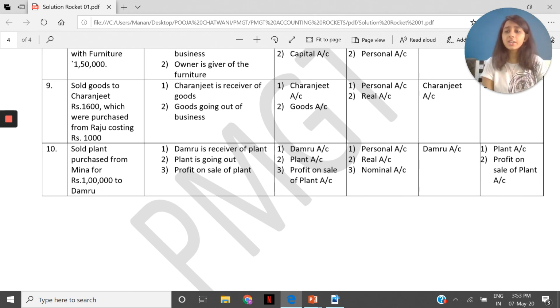So basically the entry would form as: Damru account debit, because he is the receiver, Damru account debit for rupees 1 lakh, to plant account 75,000. Because the plant is going out, which cost 75,000, we cannot write more than what it costs. The more that we are getting after selling the plant is profit. So we go by debit all expenses and losses, credit all income and gains, and that is why the gain, the profit on sale of plant, is credited.